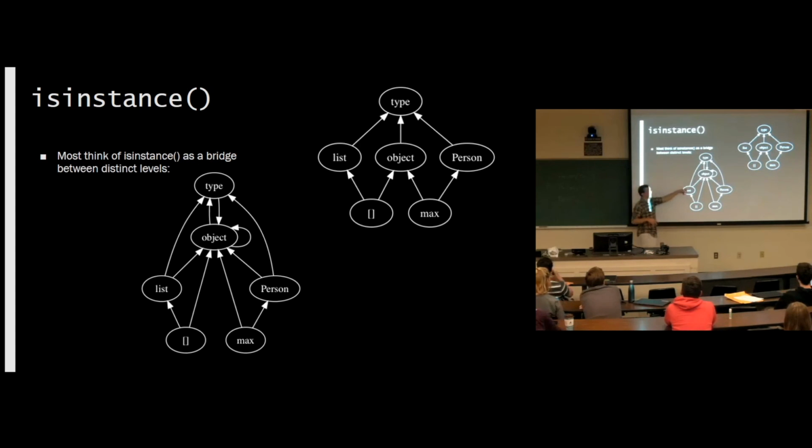This is what the actual is instance diagram looks like. These objects are instances of their classes. But then all the classes are also instances of type, just like we expected. But they're also all instances of object, including object itself. And type, there's actually a typo because type is also an instance of itself. So there should be a self arrow here too. But I just thought that was interesting. I wanted to put it in, but then I thought that might get a little confusing.